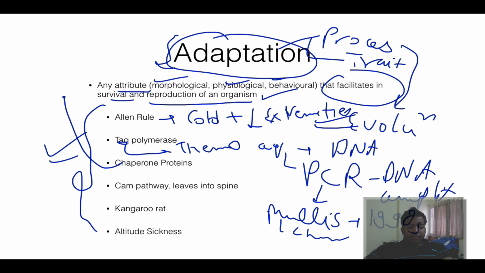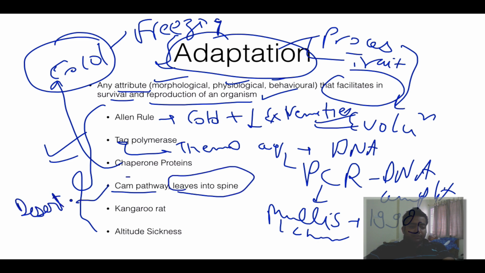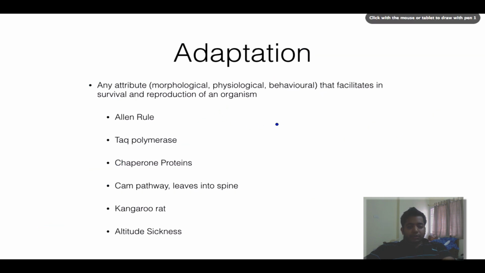Then, similarly for cold, we have chaperone proteins. They help in survival in cold temperature as they prevent freezing of proteins. Then CAM pathway and conversion of leaves into spines is obviously seen in desert plants. Let me explain in brief what the CAM pathway is. Let's say it is a cactus and it has all these spines.